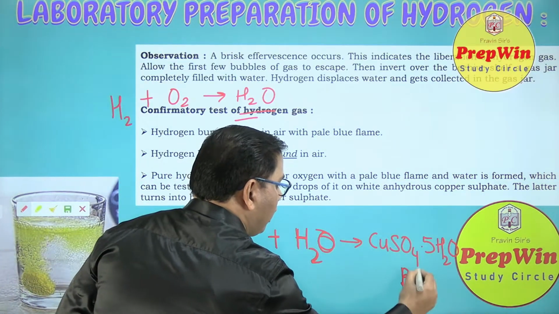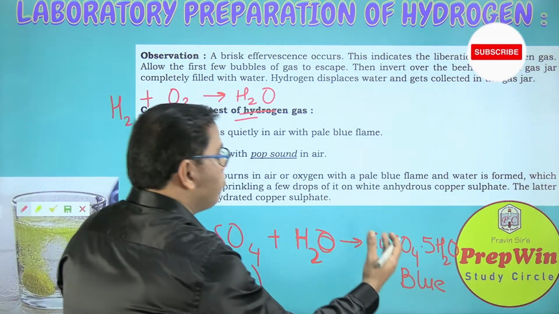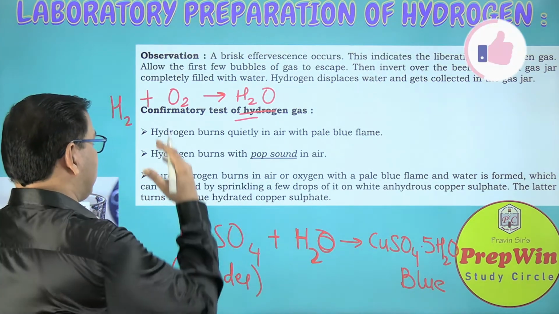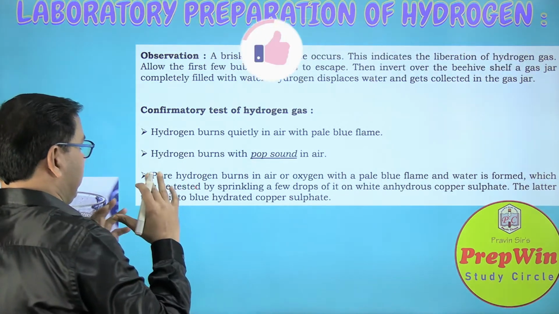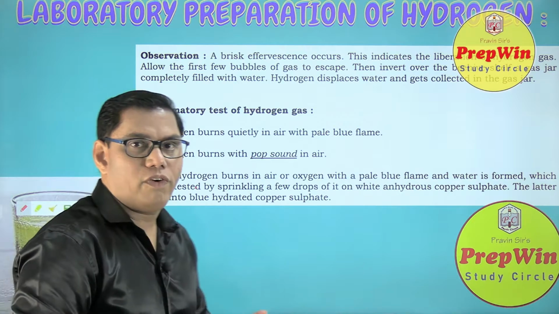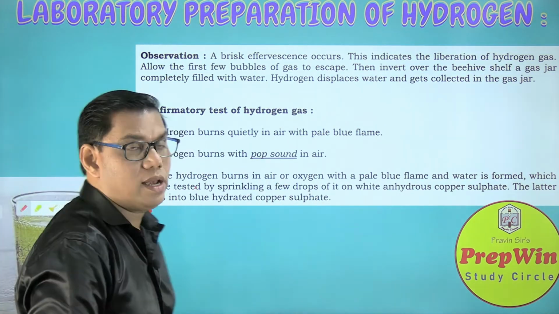This is blue in color. Earlier it was white, now it has become blue. So this color change also tests that the gas which you have obtained is hydrogen gas. This test is not important for the students of class 8, but for class 9 you have to mention this test also.